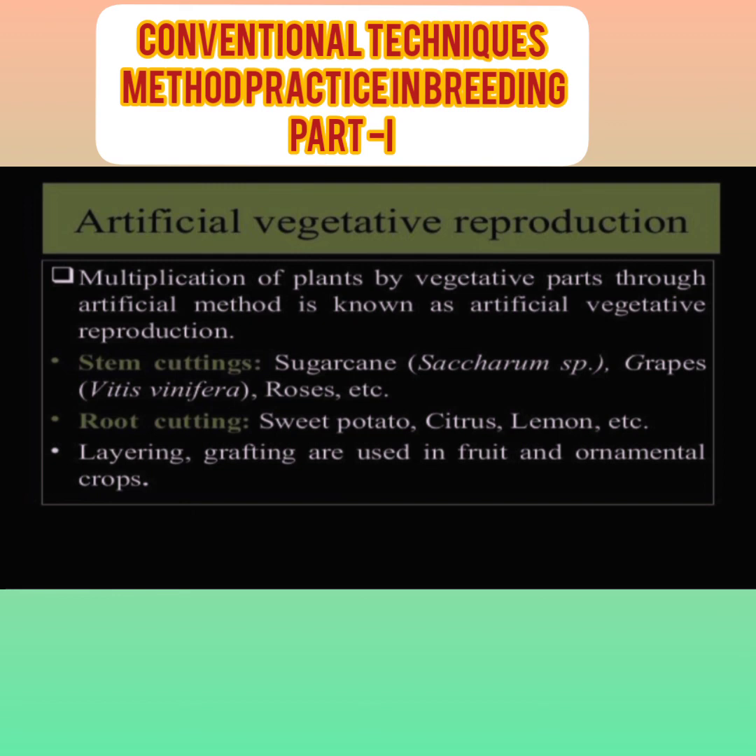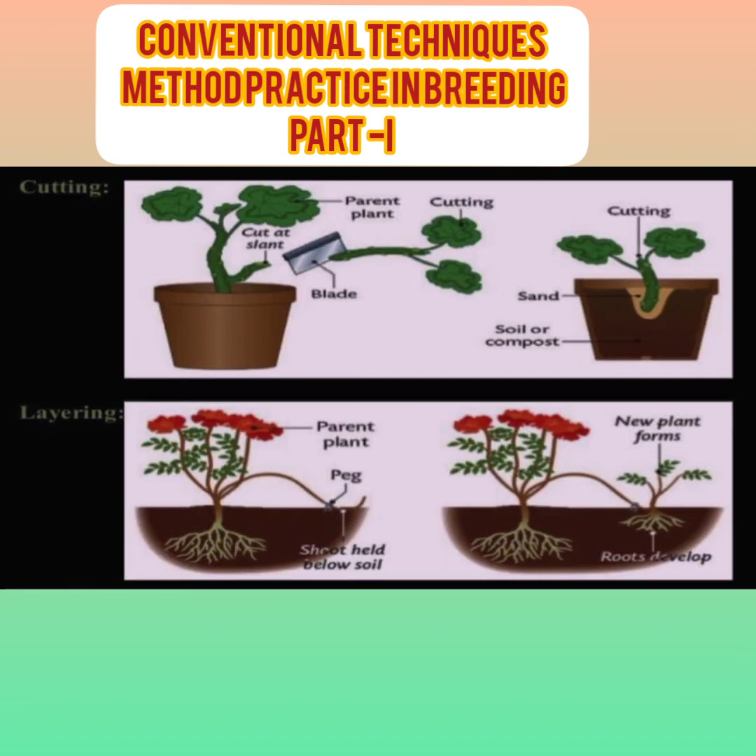Then roses and grapes can also use the stem. Then root cutting: sweet potato and citrus are two examples of root cutting. Their root parts are used for the cultivation of these plants, such as sweet potato and citrus, lemon. Then layering and grafting are also used in developing a plant with the help of a vegetative part. In this figure we can see the cutting, and in the second figure we can see the layering.